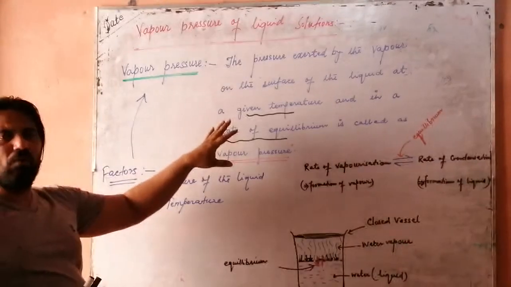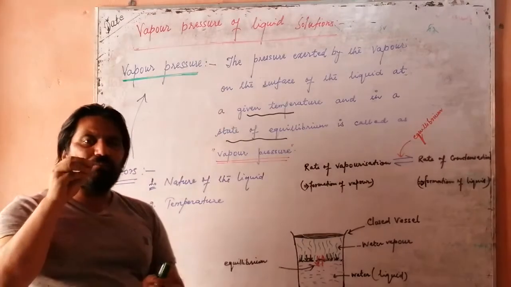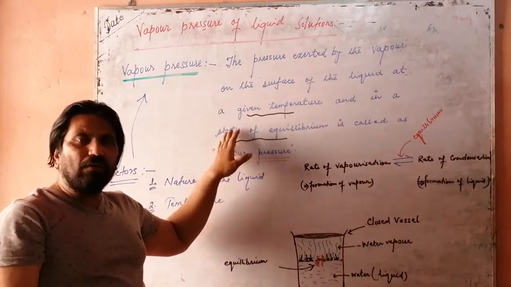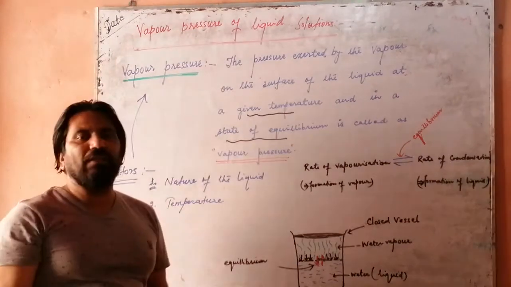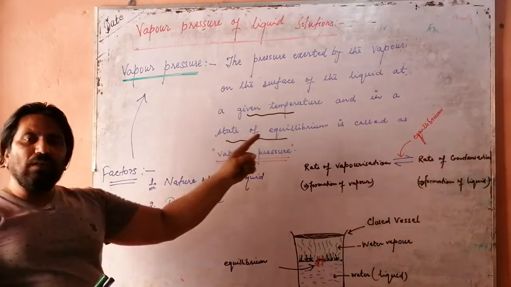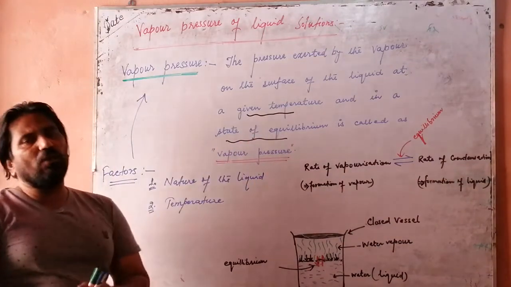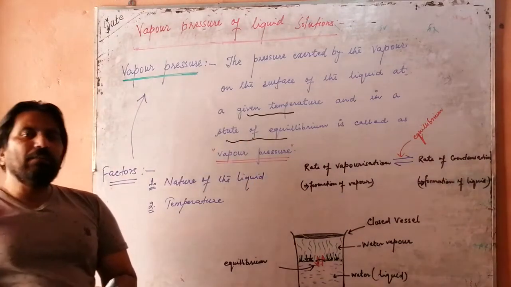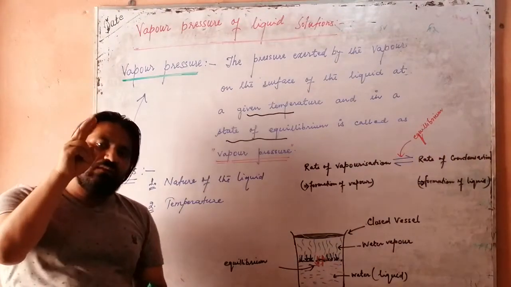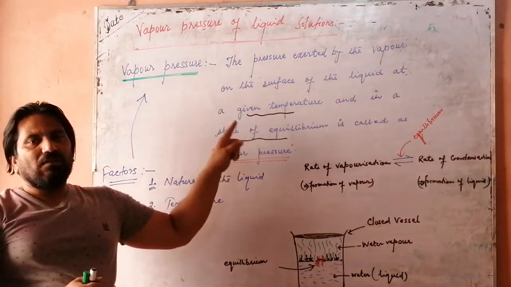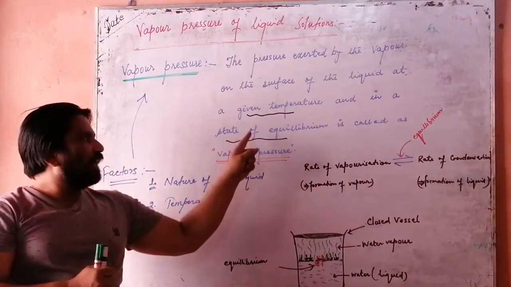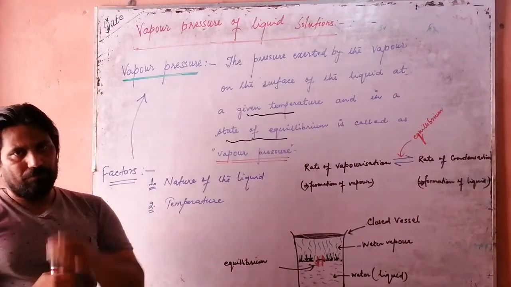As you are looking on the board, the vapor pressure can be defined as the pressure exerted by the vapor on the surface of the liquid at a given temperature and in a state of equilibrium. It means that vapor pressure can be defined or calculated in two major conditions. The temperature should always be constant, as well as the equilibrium has been established.